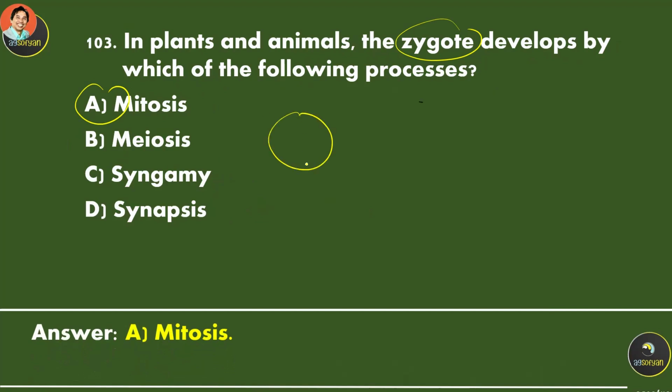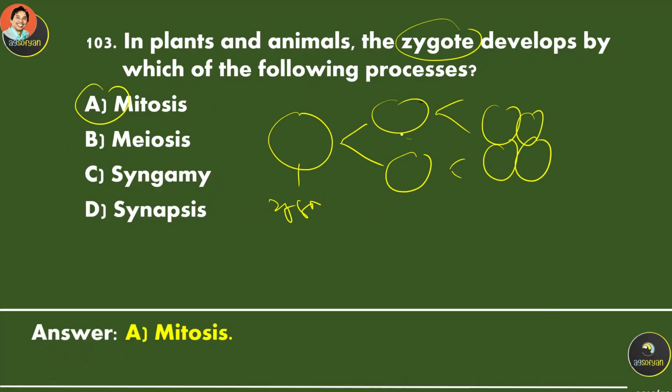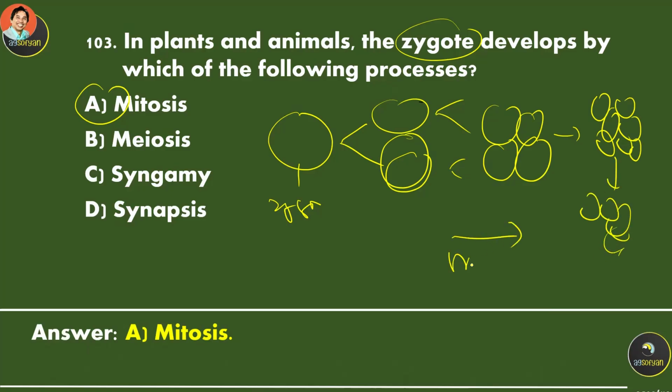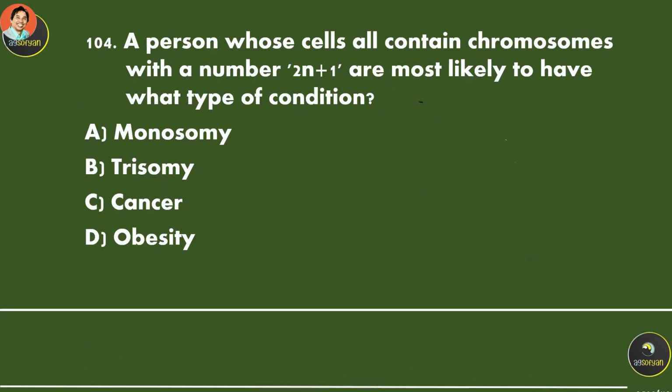So zygote, this is one cell, and then it develops into two cells, four cells, eight cells, 16 cells, and so on. All of this process is mitosis. So we are growing due to the mitosis process.